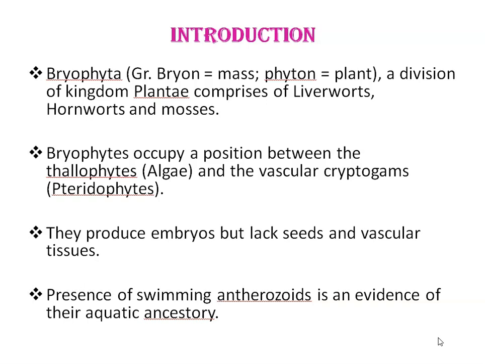Bryophytes produce embryos but lack seeds and vascular tissues. They are the most simple and primitive group of embryophyta. They are said to be the first land plants or non-vascular land plants. Presence of swimming antherozoids is an evidence of their aquatic ancestry.